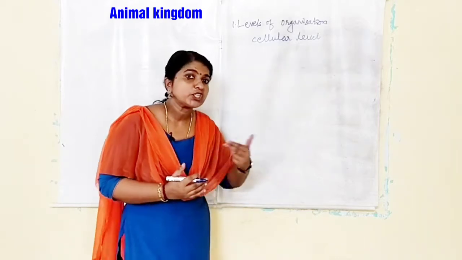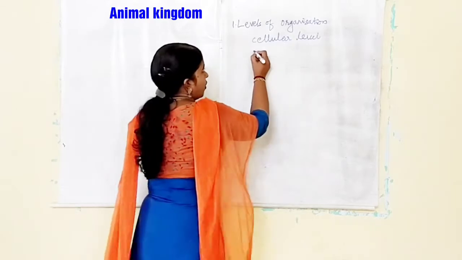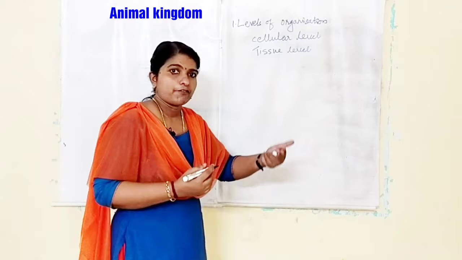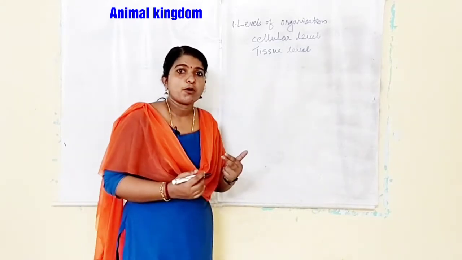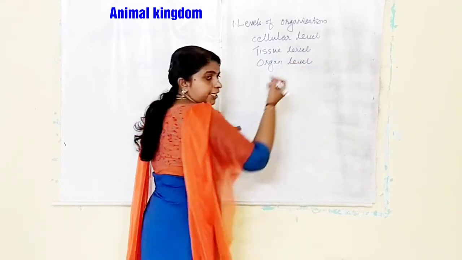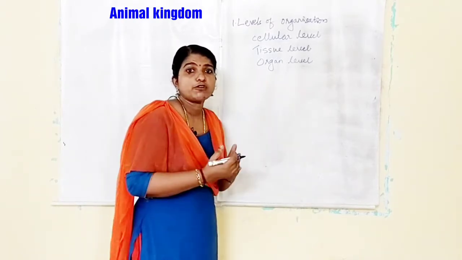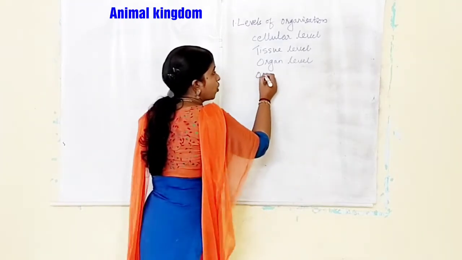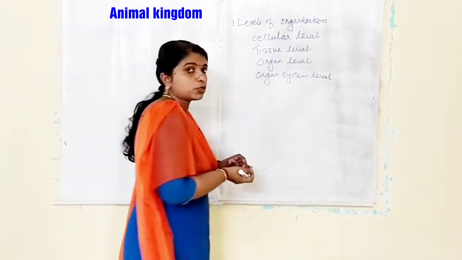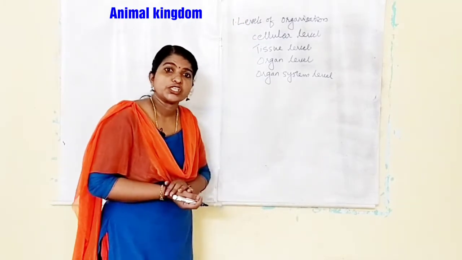In the next higher group, in cnidarians, these cells are organized to form tissues. So it is known as tissue level of organization. In the next level, these tissues are organized to form organs. So it is known as organ level of organization. In the next higher group, these organs are organized to form organ systems. So it is known as organ system level of organization. So there is a progression: cellular level, tissue level, organ level and organ system level.